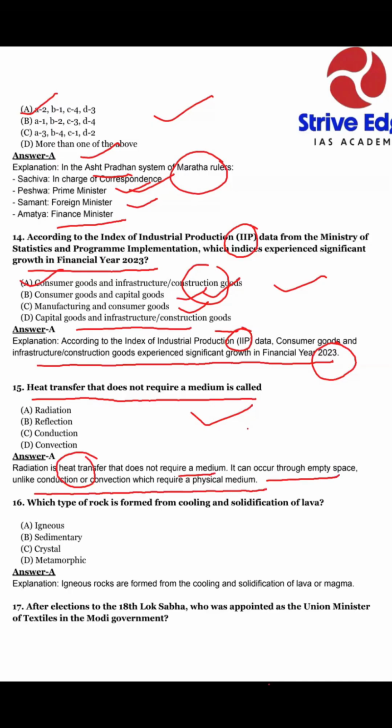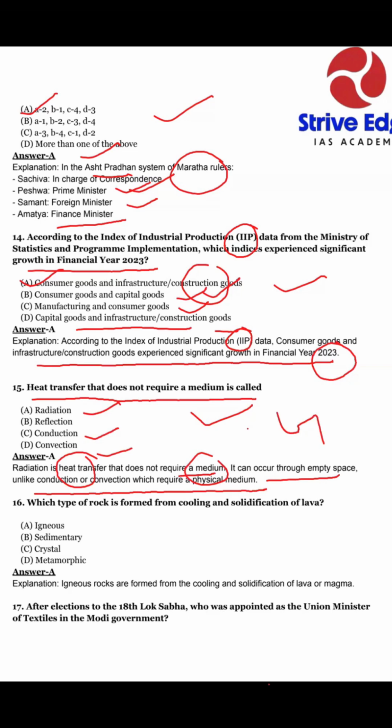So our option is radiation, not reflection, which consists of a medium, not conduction, which requires a medium, not option D, convection, which requires a medium. The one that does not require a medium is radiation. So our option A is correct, which is a basic question of geography.